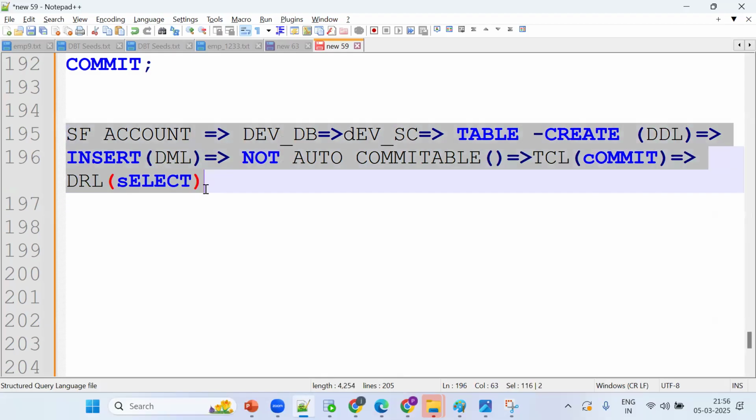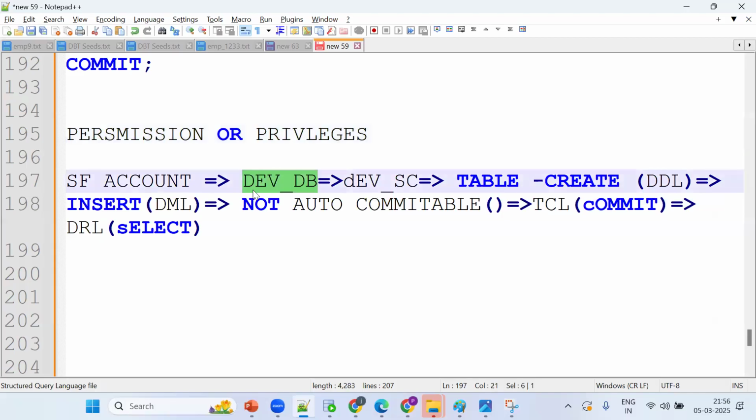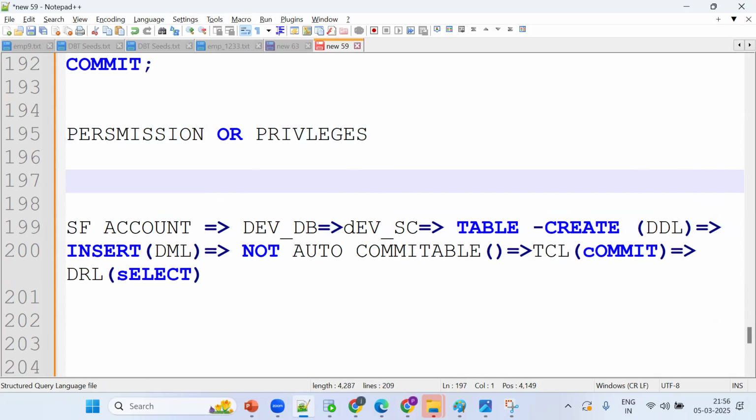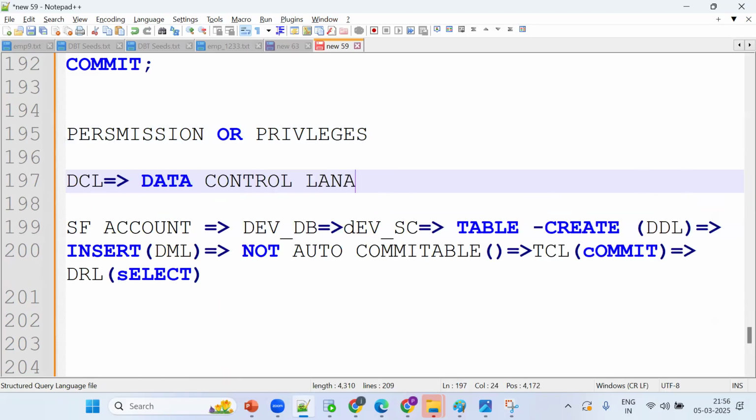If I want to create any database object, I require permissions or privileges. Tell me, by using which command will we get permissions or privileges? Suppose I want to create anything, I won't have permissions. By using which command can we get them? By using DCL, that is data control language.